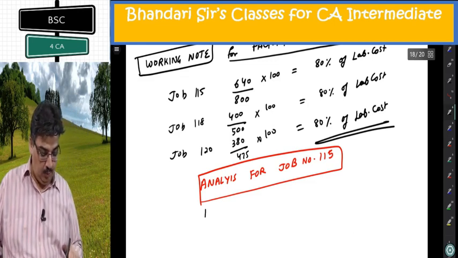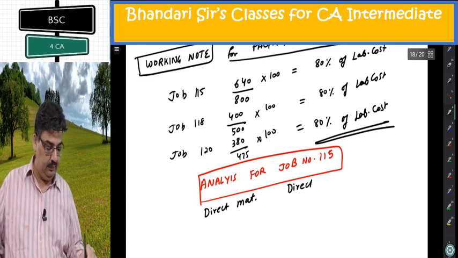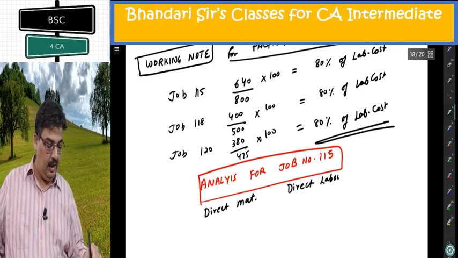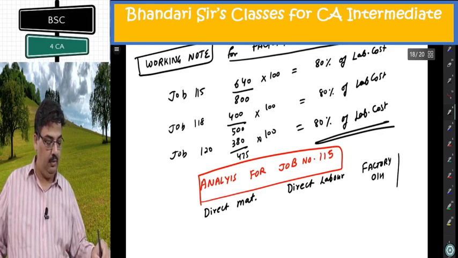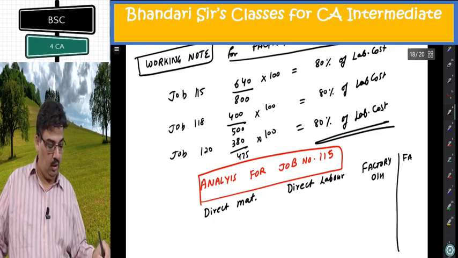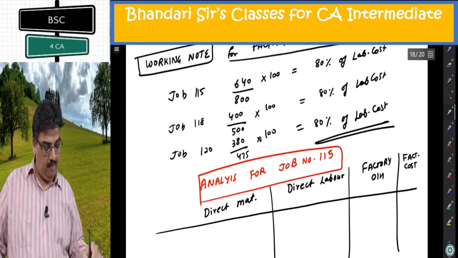Which cost I am going to put? Direct material, direct labor, and factory overhead. The total becomes factory cost. Why I am making vertical?